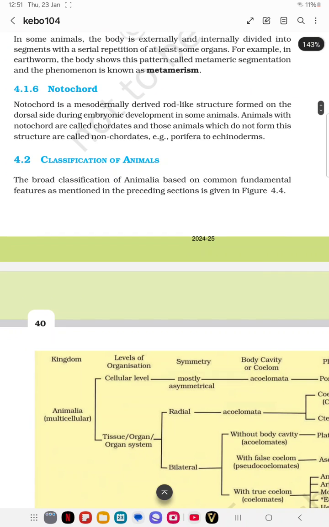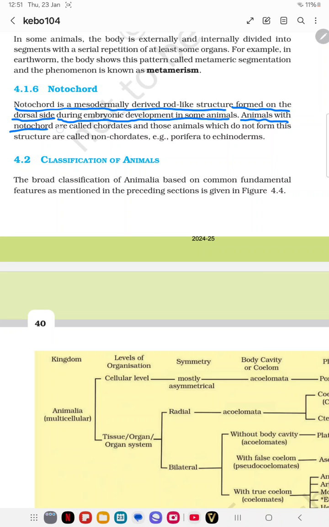And next is the notochord. The notochord is a mesodermally derived rod-like structure formed on the dorsal side during embryonic development in some animals. Ventral means the belly side, while dorsal is the opposite, the back side.